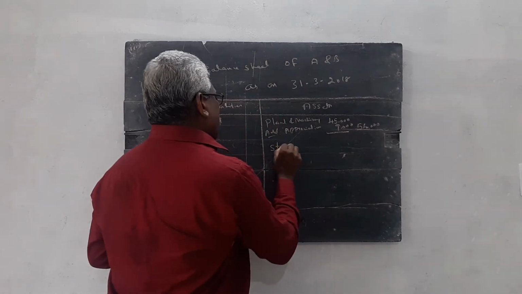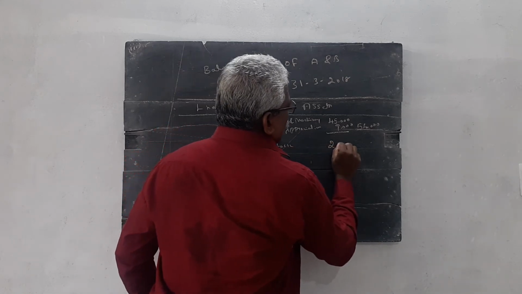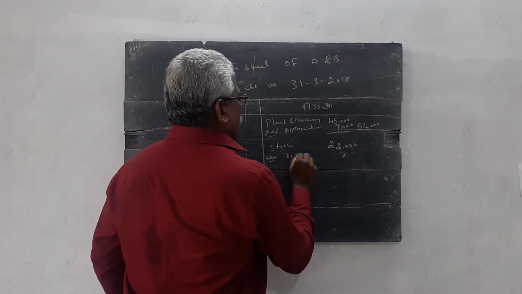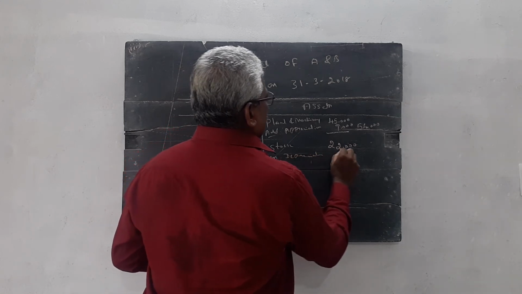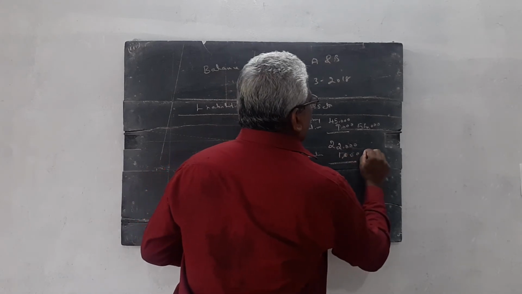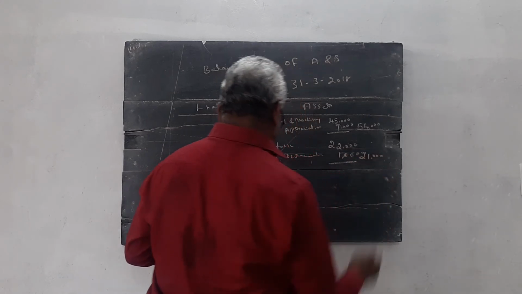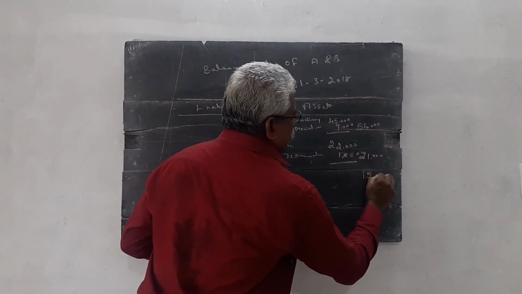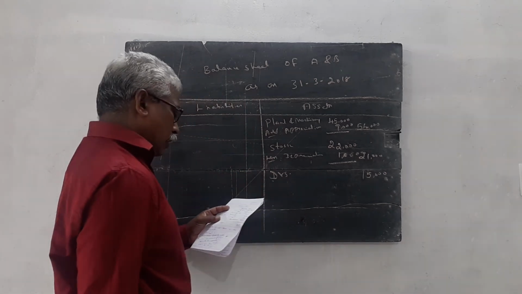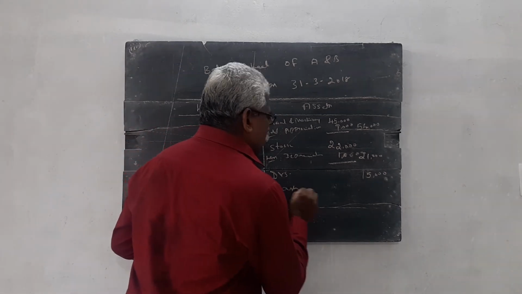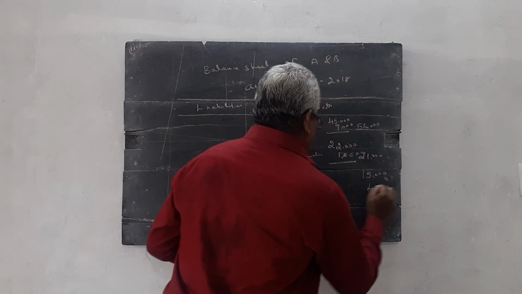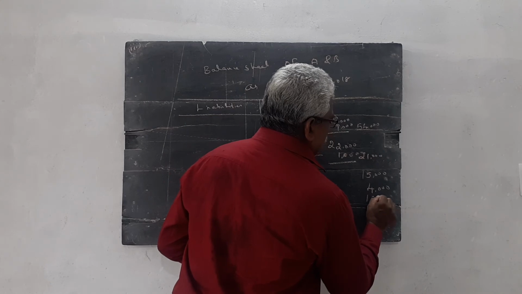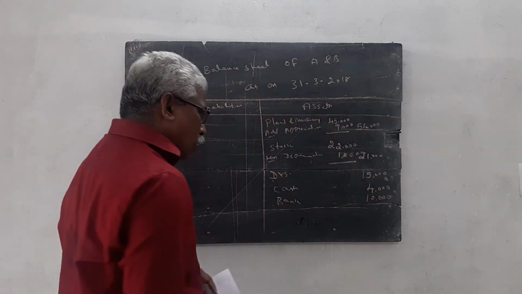Then stock: the value is 22,000 less depreciation, its value is decreased by 1,000 rupees, so 21,000. Then debtors: there is no change in the debtors value, 15,000. We have cash in hand, there is no change in the cash, and no change in the bank account. Bank 10,000 rupees.